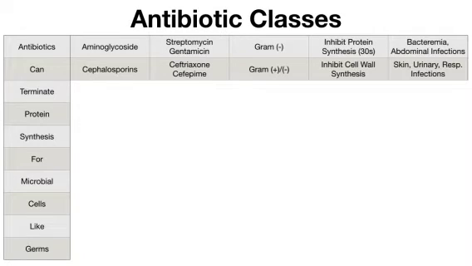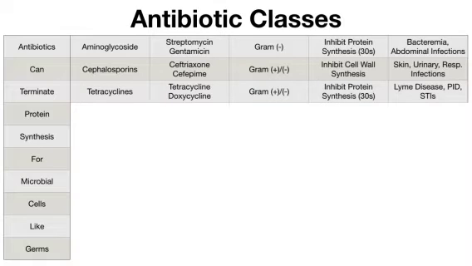The next one is tetracyclines. Examples of tetracyclines are doxycycline and tetracycline. Tetracyclines inhibit protein synthesis by binding to the 30S subunit of the bacterial ribosomes, preventing the tRNA from binding at the acceptor A site. Tetracyclines are bacteriostatic in nature, and their use has decreased due to resistance.